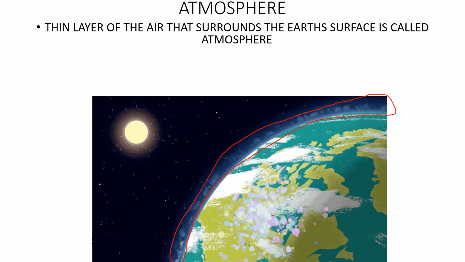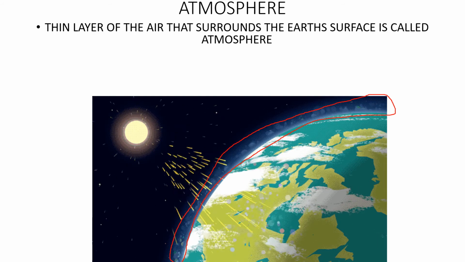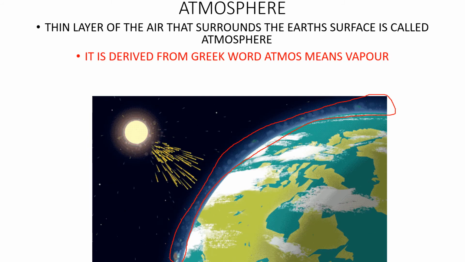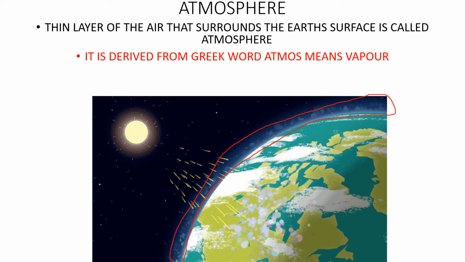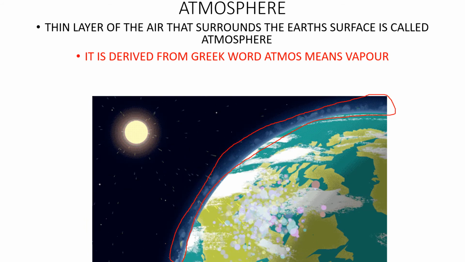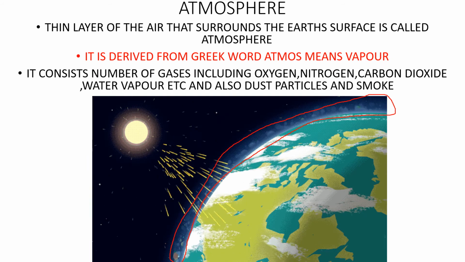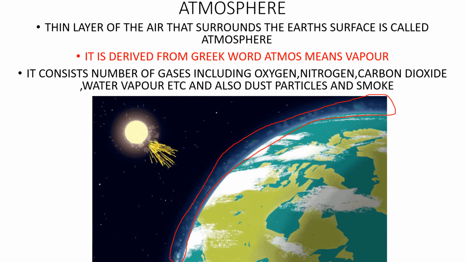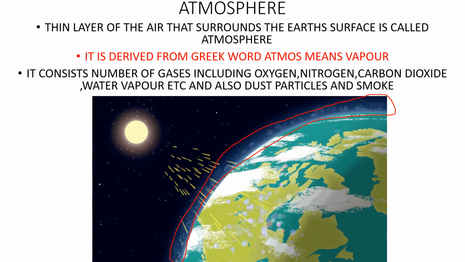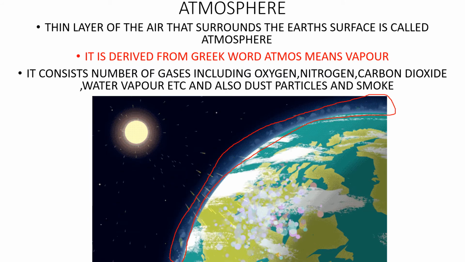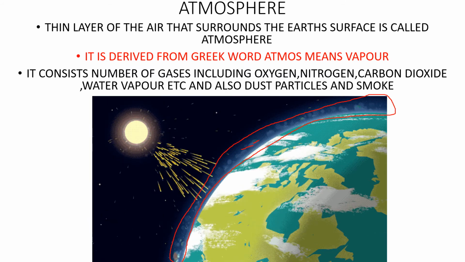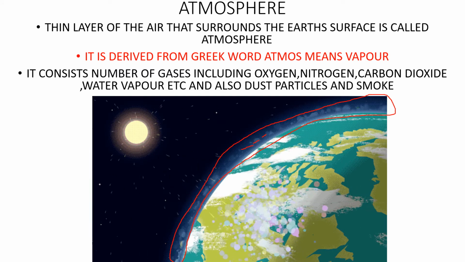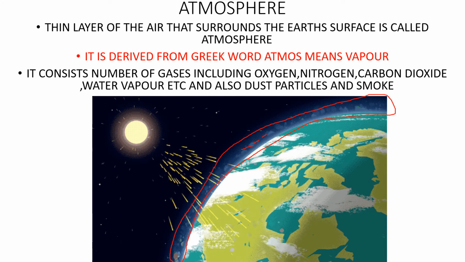It is derived from the Greek word atmos, which means vapor. It consists of a number of gases including oxygen, nitrogen, carbon dioxide, water vapor, etc., and also dust particles and smoke. Here in this image you can see this tiny blue layer; that layer is atmosphere. Now let us go for the fourth one.